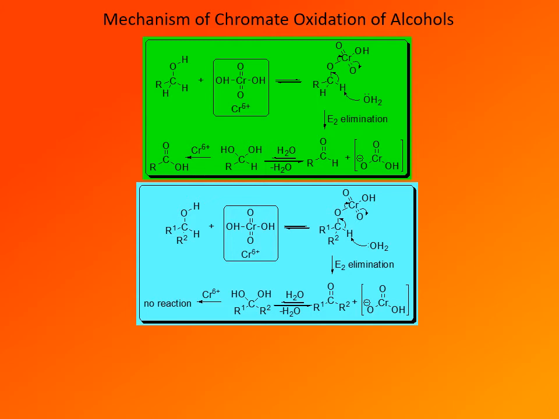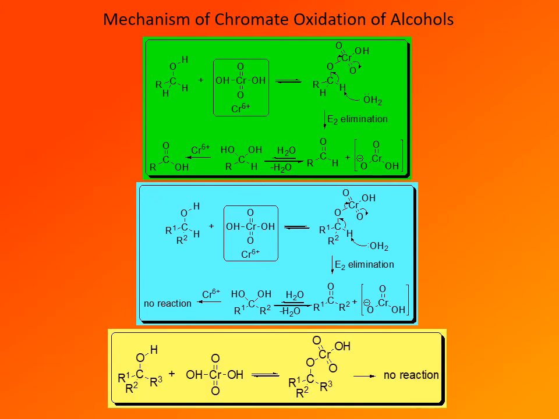Elimination is not possible because there are no protons on the carbon that is attached to the hydroxyl groups. Since elimination is not possible, the reaction stops here. So in the case of secondary alcohols, the reaction occurs only once. Reaction stoichiometry is 1 to 1: one equivalent of secondary alcohol reacts with one equivalent of chromate to give the corresponding ketone.